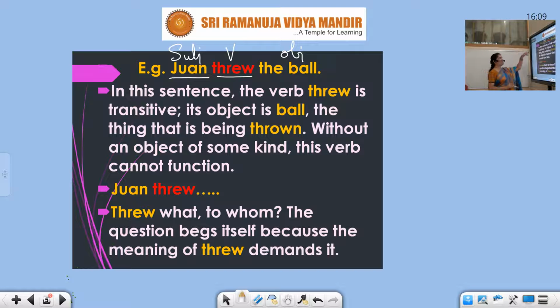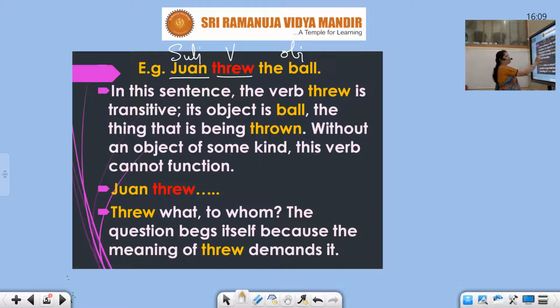Now look into the sentence. In this sentence, the verb threw is transitive. Its object is ball, the thing that is being thrown. This is the object which is thrown by John.